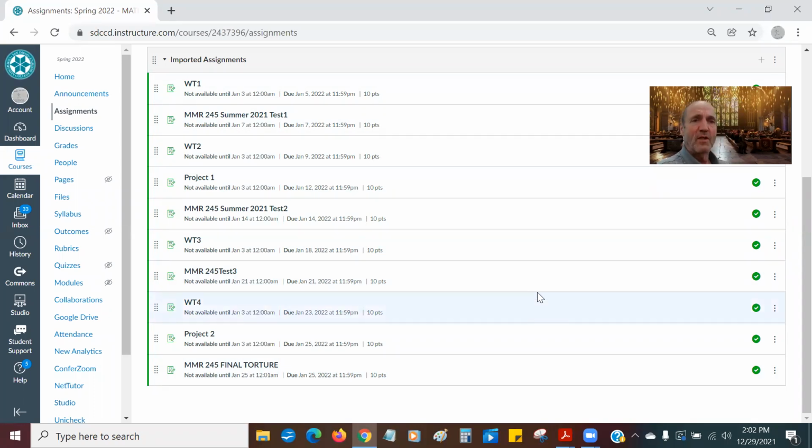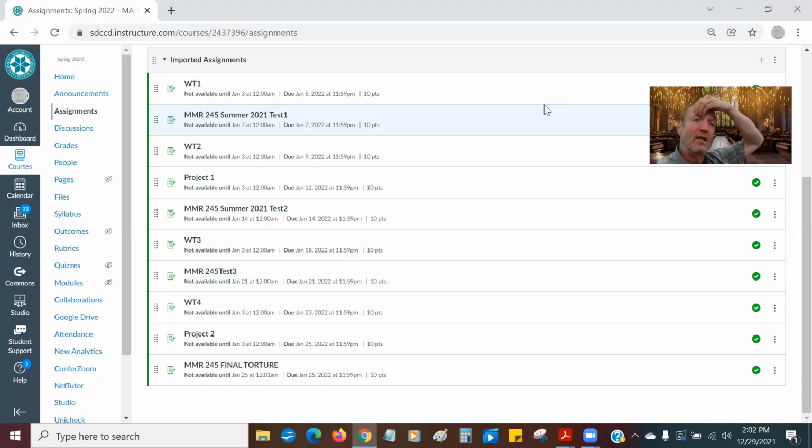If you notice, everything becomes available on January 3rd, except of course the tests. The tests only are available on the days that they're being given. Now the test, I'm going to be leaving the test open for 24 hours on the given day. So if this one is January 7th, it'll be open from 12:01 a.m. January 7th until 11:59 p.m. January 7th. Not that it's going to take you a whole day to do the test, but since everyone here is on different schedules, I wanted to leave it open for a big window, so this way you can all fit it into your schedule.